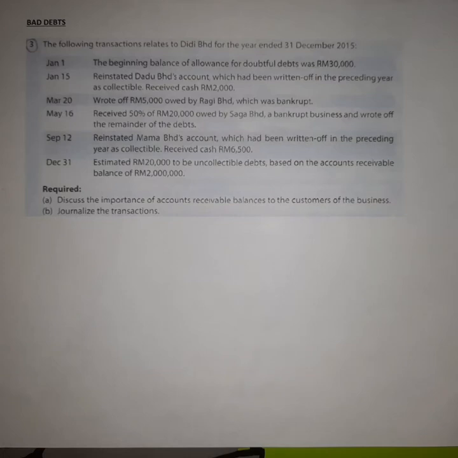If a customer sees that a business has higher than industry average account receivable, then maybe the customer will see that it is easier to get credit from the company.